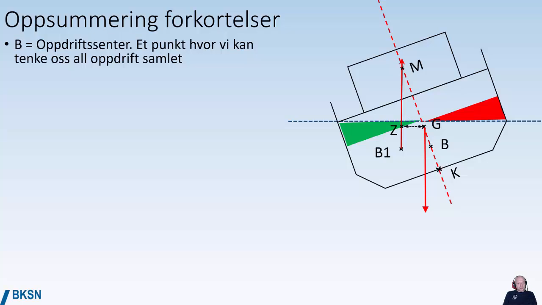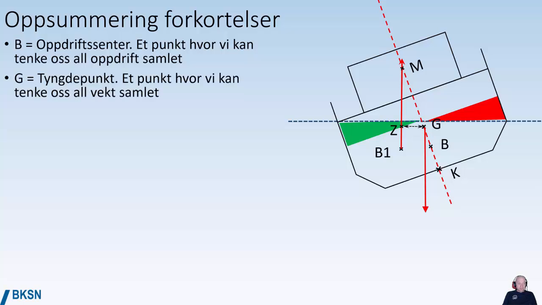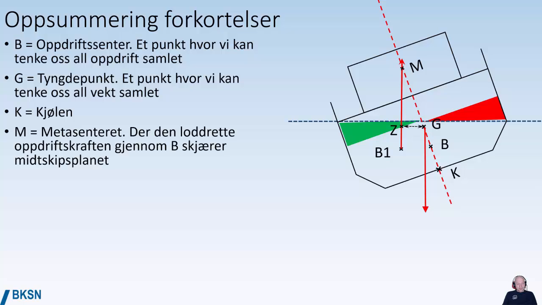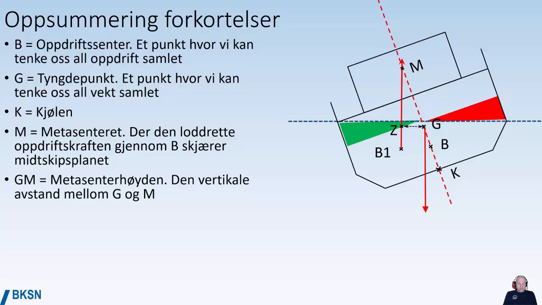Summarized, B, that's the center of buoyancy. We can think of that as the center in the part of the hull that at any given time is submerged in the water. So when the vessel rolls or pitches in the sea, the B moves around. G, the center of gravity. K is the keel of the vessel. M, the metacenter. That is where the vertical force upwards from the B cuts the center plane of the ship. And GM, metacentric height, which is the vertical distance between G and M.